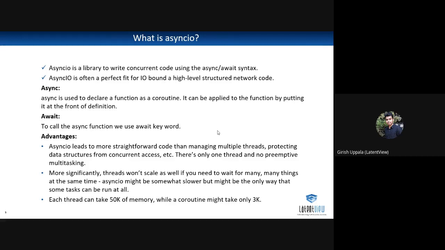So what actually coroutine will do, we'll see later. There is a separate topic for that. And then threads won't scale as well.